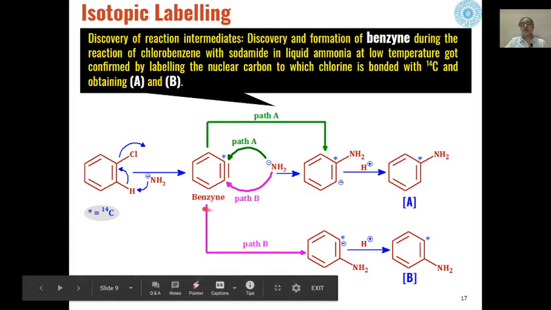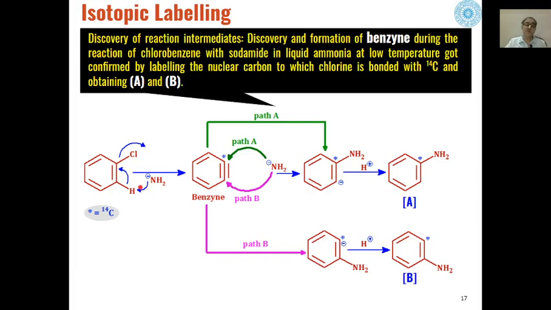But when isotopic labeling experiments were used, if this carbon to which the halogen is attached is the C14 carbon, then in the first step the amide will eliminate this hydrogen and a symmetrical benzyne intermediate is formed, where one carbon is the C14 carbon and the other is the C12 carbon.